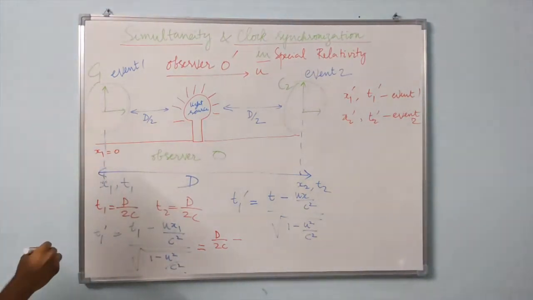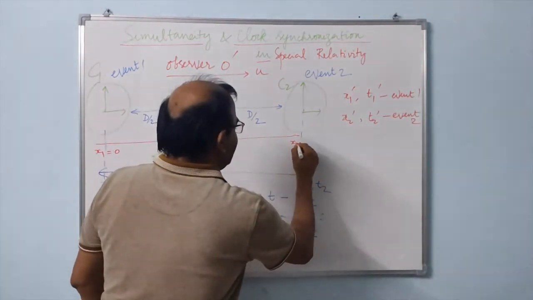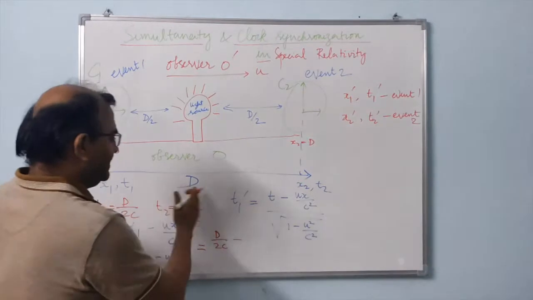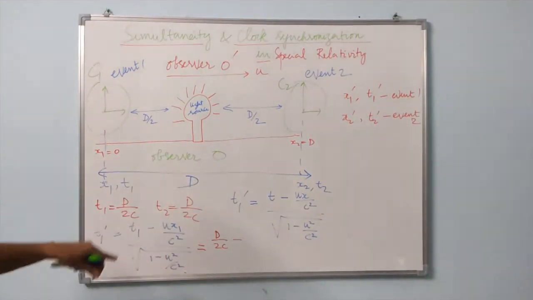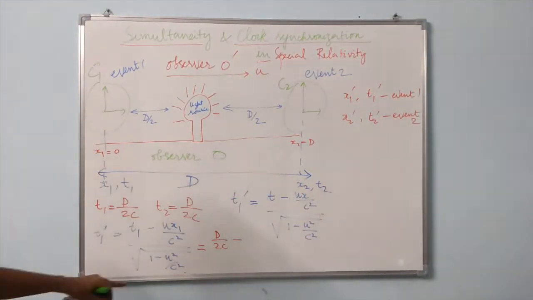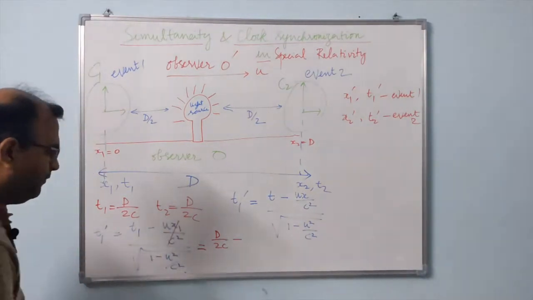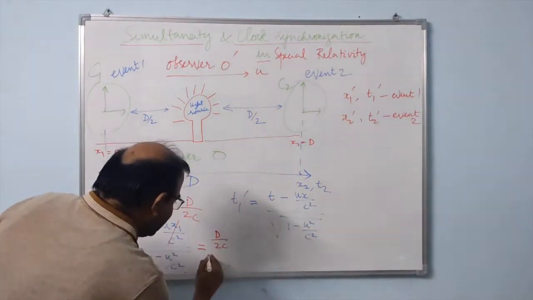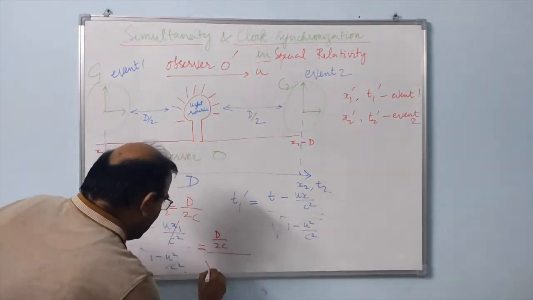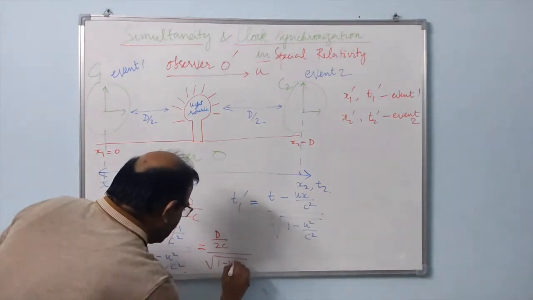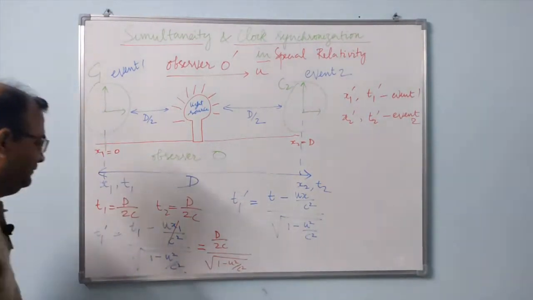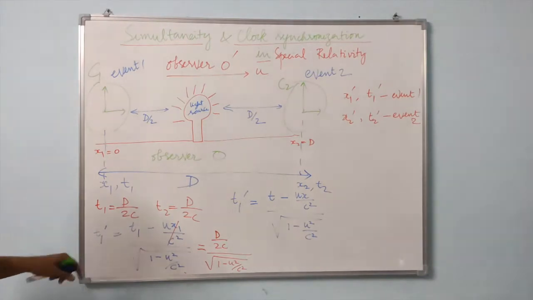We can fix it here, and we can say that x2 is at d because the distance is d. For the Earth-based observer, we can fix the origin here. So, that way the second term would go off. So we can straight away say that this is going to be d over 2c, over square root of 1 minus u squared over c squared. That is for the t1 prime.